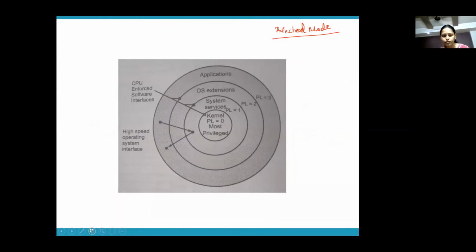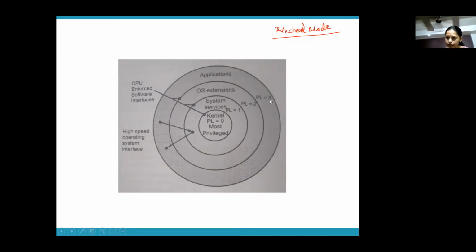If you try to do that in your i7 processor or your current system, you will not be able to access memory by specifying an address because it's protected. So from 80386, your processor has a feature called the protection mechanism, where privileges are assigned. Basically there are 4 privilege levels. You can see in this diagram, PL equal to 0 is privilege level 0, PL equal to 1 is privilege level 1, PL equal to 2 is privilege level 2, and PL equal to 3 is privilege level 3.